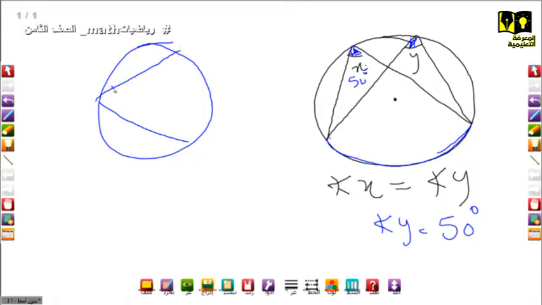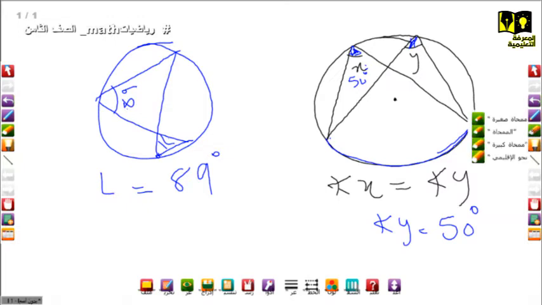So there is an angle here. This is a circumference angle. And maybe this one, another circumference angle. The vertex of this angle should be on the circumference of the circle. So if this angle is, let us say, 89, and this angle is L, so angle L equals what? Equals 89 degrees. Okay? So we move to another rule.